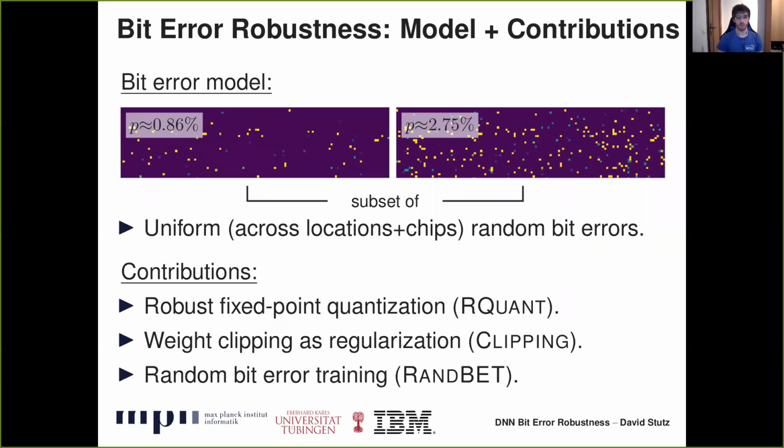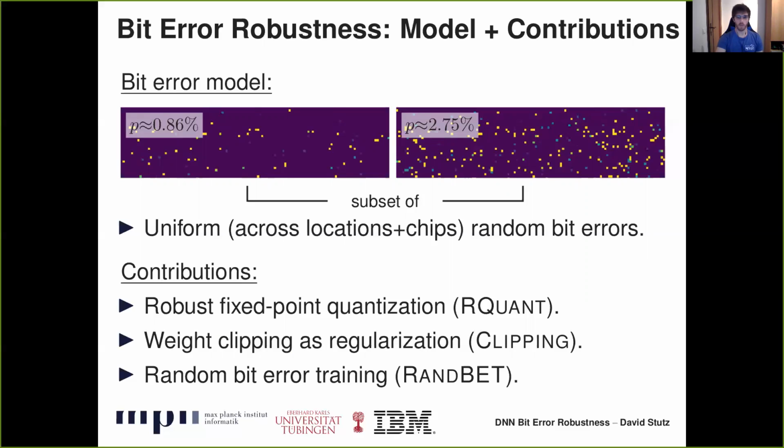We consider a simple but realistic bit error model. We assume bit errors to be distributed uniformly at random across spatial locations. While the bit errors can be assumed fixed for a fixed voltage and chip, they are assumed random across voltages and chips. Also, the bit errors at higher voltage for a fixed chip, meaning lower bit error rate, usually form a subset of those at lower voltage, meaning higher bit error rate. Based on this model, we propose a combination of 3 methods to improve robustness of DNNs against bit errors.